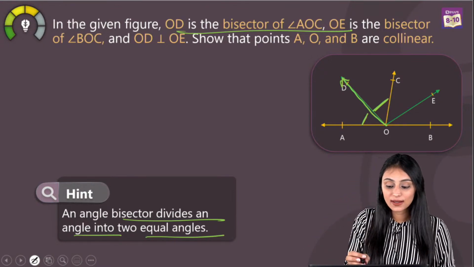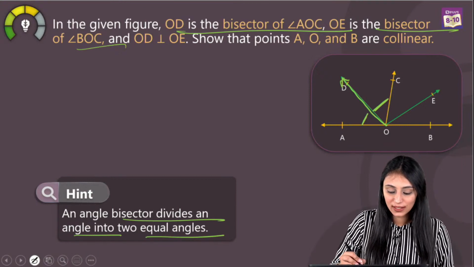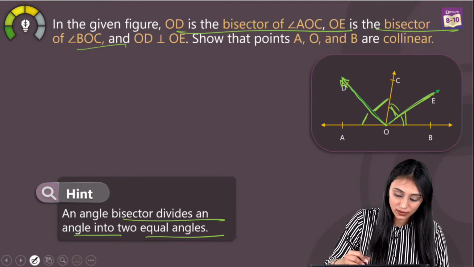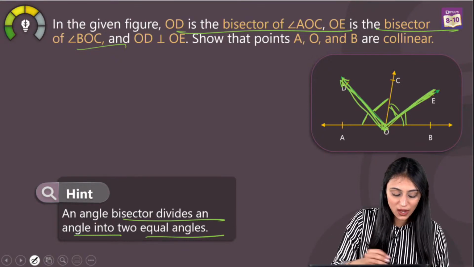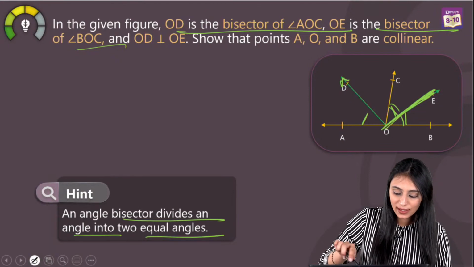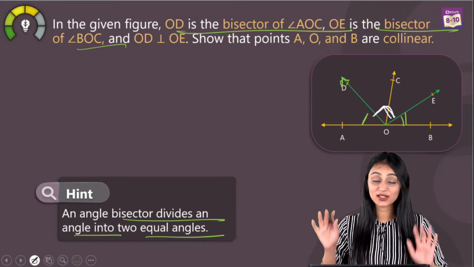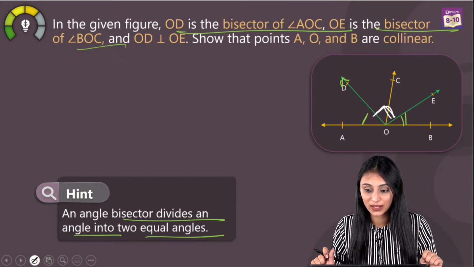So another one is OE is the bisector of angle BOC. This is OE. It is the bisector of this angle. So these angles will be equal in that case. If OD is perpendicular to OE, what you can say from here is that this angle is 90 degrees, correct? So this is the information that we have got from here.